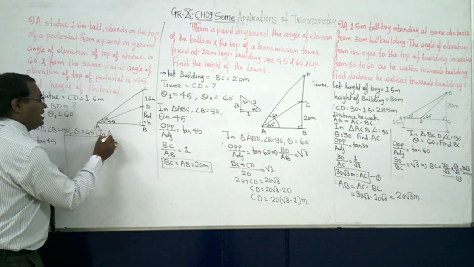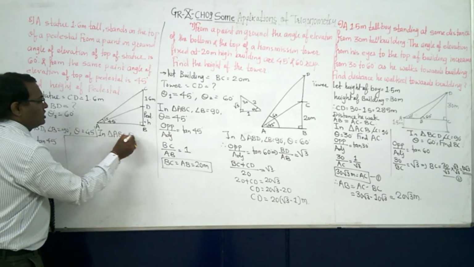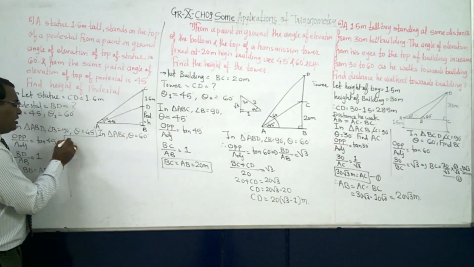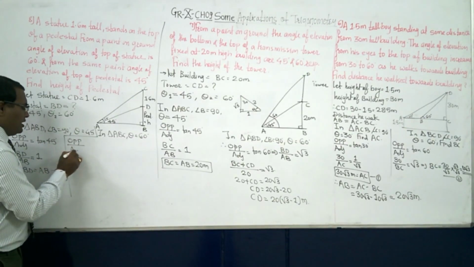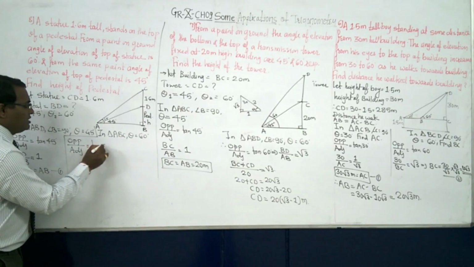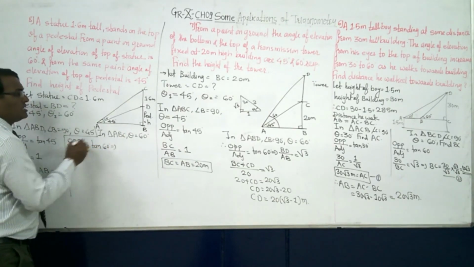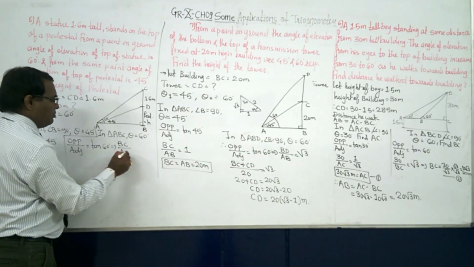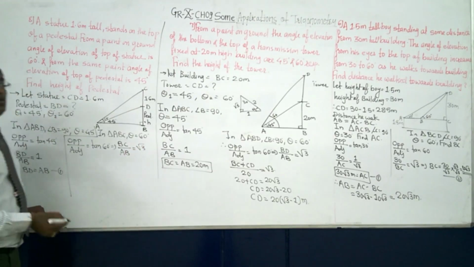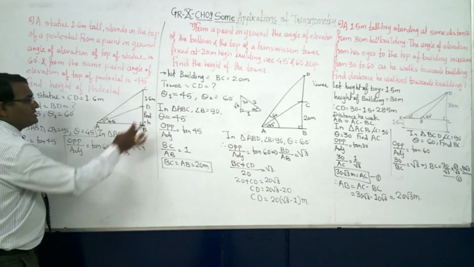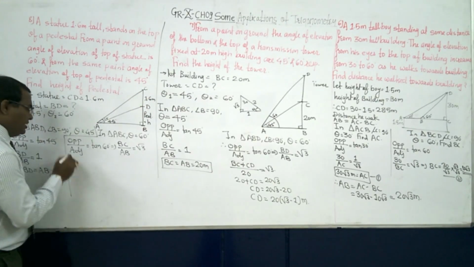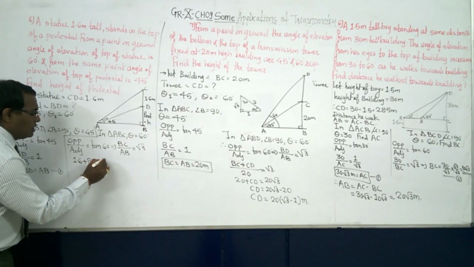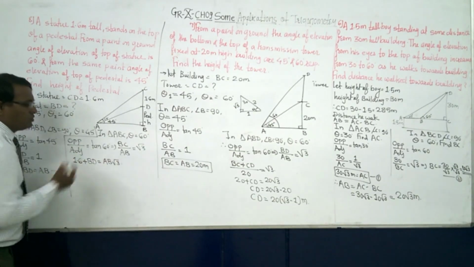Now, in triangle ABC, what is theta? Theta is equal to 60 degree. Again, same thing. What will we be doing? Opposite upon adjacent, that is equal to what? Tan 60 degree. Now what is the opposite side here? It is BC. Adjacent is what? AB. And tan 60 is what? Root 3. Now but what is BC? BC is equal to 1.6 plus BD. So 1.6 plus BD is equal to AB into under root 3.